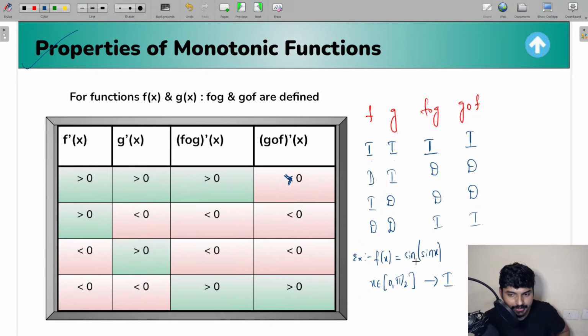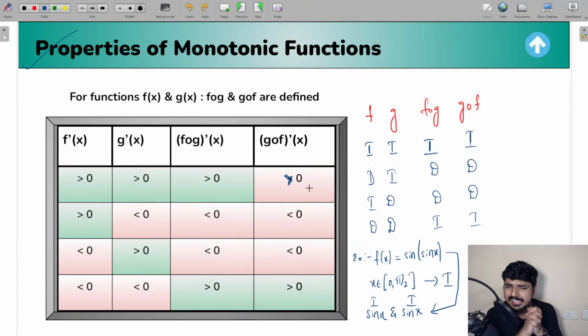Reason is quite simple. Sine of sine x is a combination of two functions, which is sin x and sin x, right? Now sin x is an increasing function in the interval 0 to pi by 2. Sin x is increasing, another sin x will also be increasing. When f and g both are increasing, f circle g is also increasing. So we can say yes, sine of sine x is also going to be an increasing function. So whenever you find these composite functions, and you want to decide whether it's going to be increasing or decreasing, you can apply this particular property.